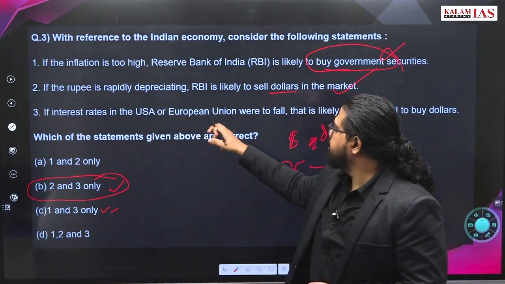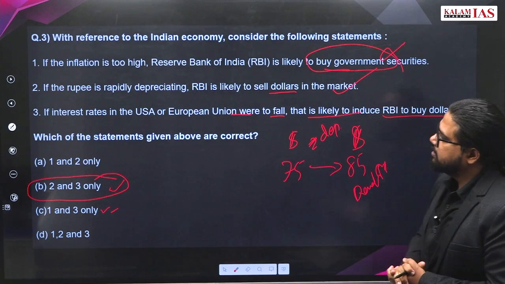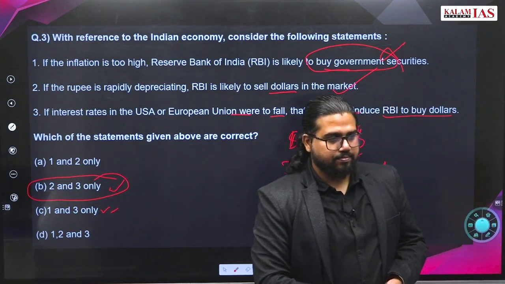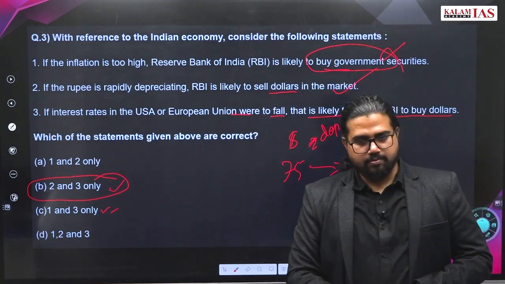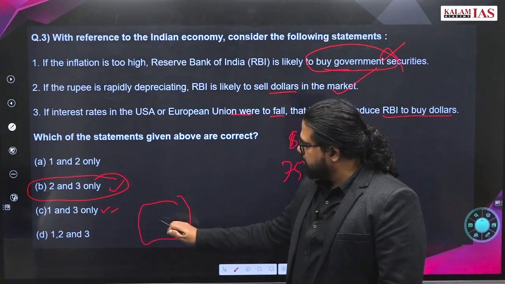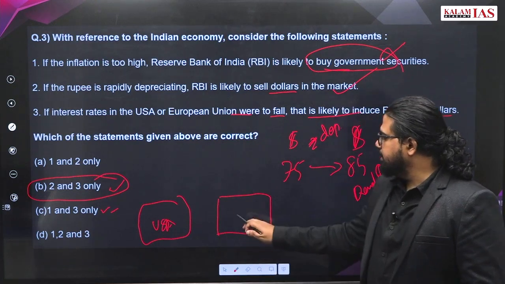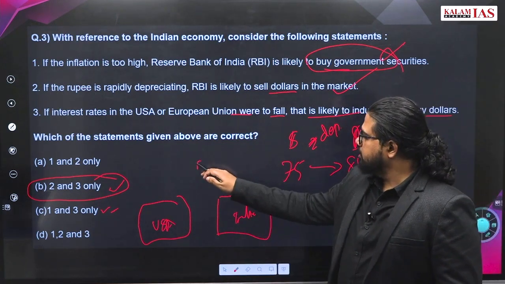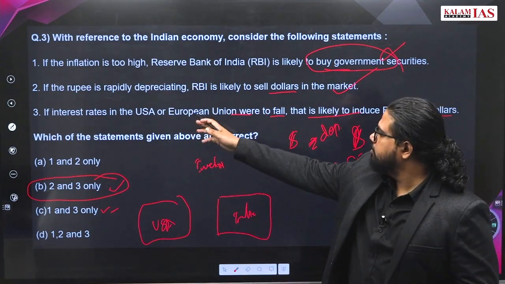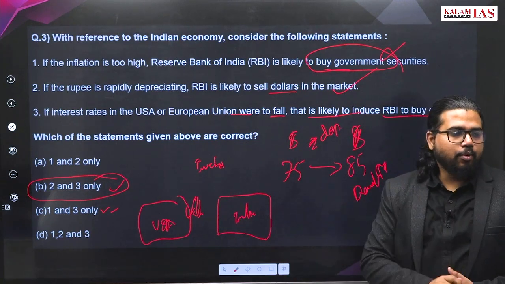If interest rate in USA or European Union were to fall, that is likely to induce RBI to buy dollars. What will happen if interest rate in USA or European Union were to fall? Think like this. There is USA. This is what is exactly happening now due to the Federal tapering, and this is India. Now this is the investor. If interest rate here is falling, falling interest rate here means Indian investment becomes more attractive.